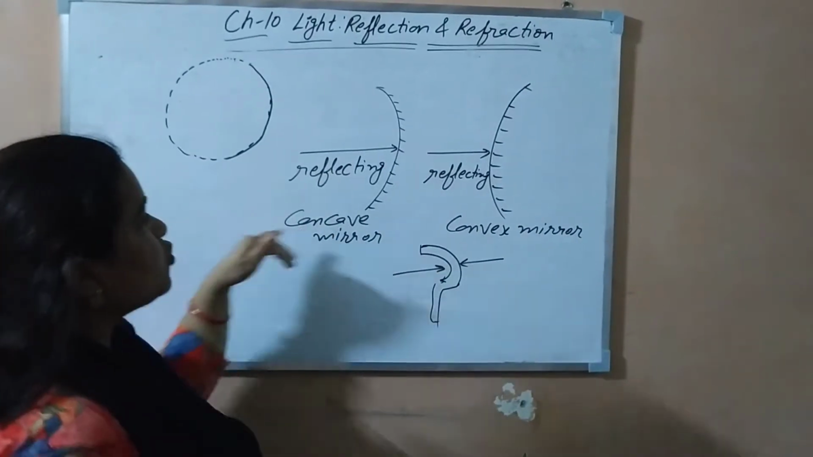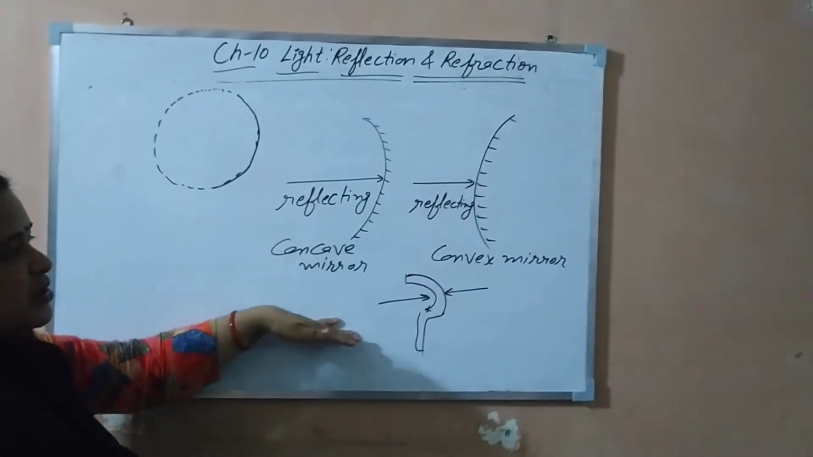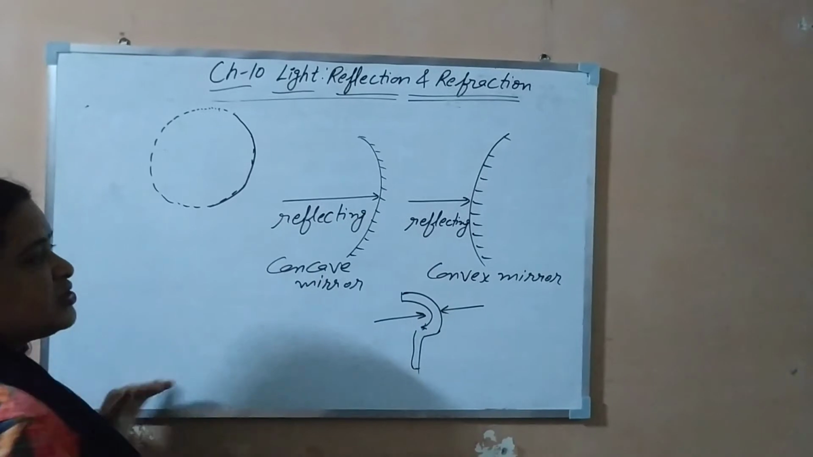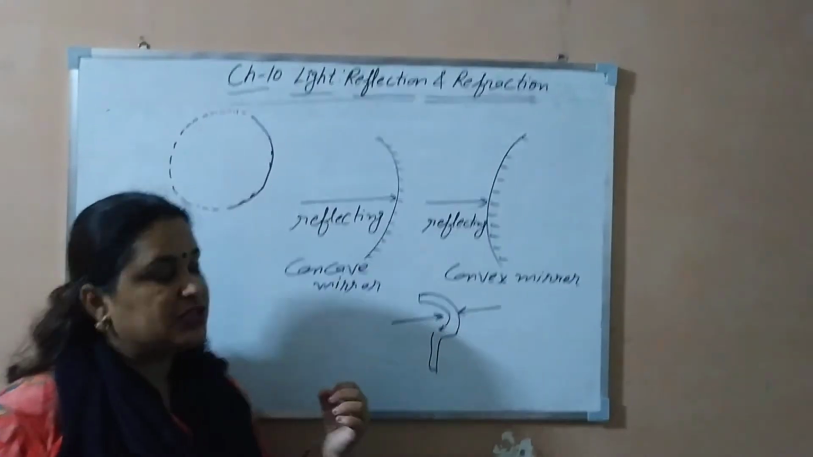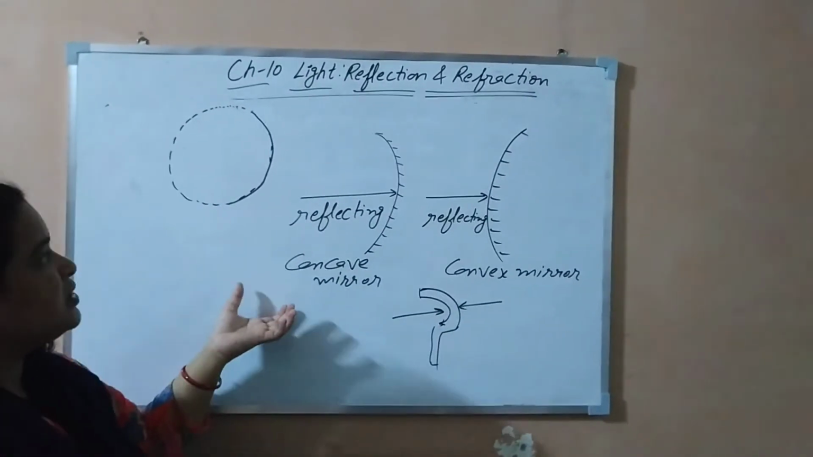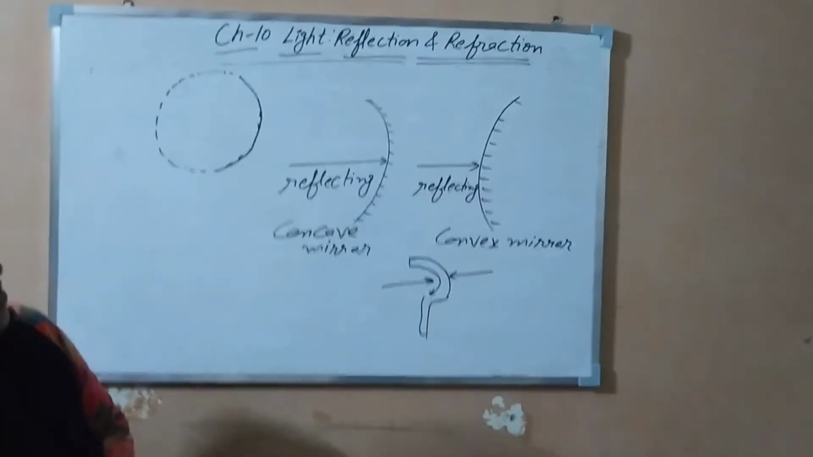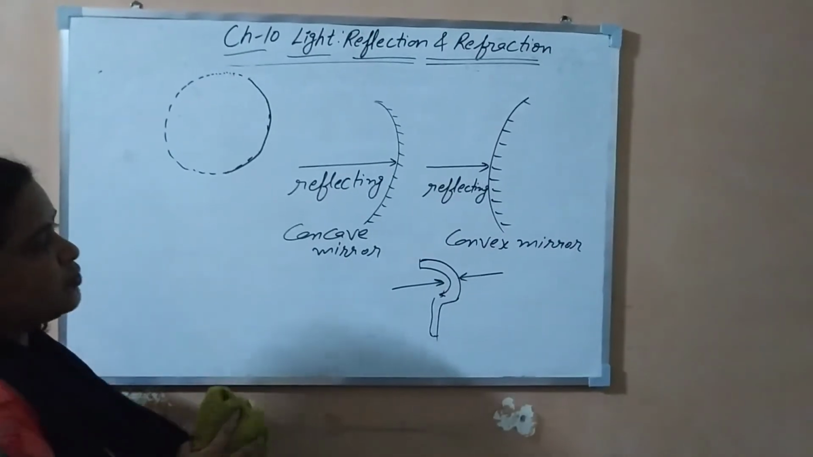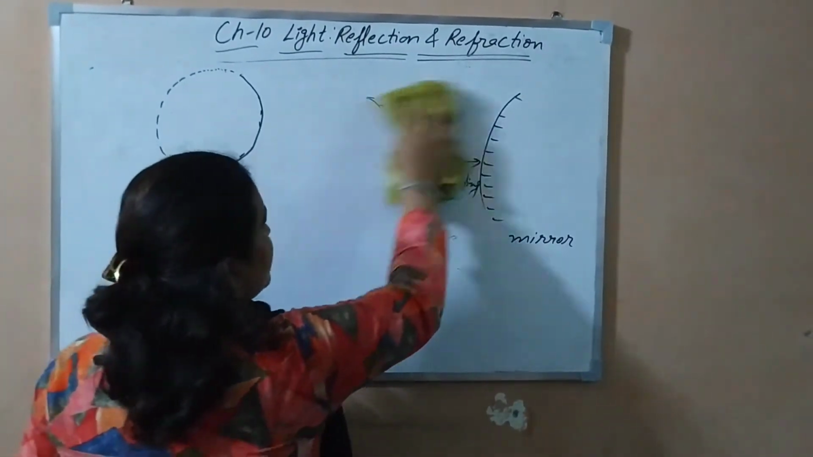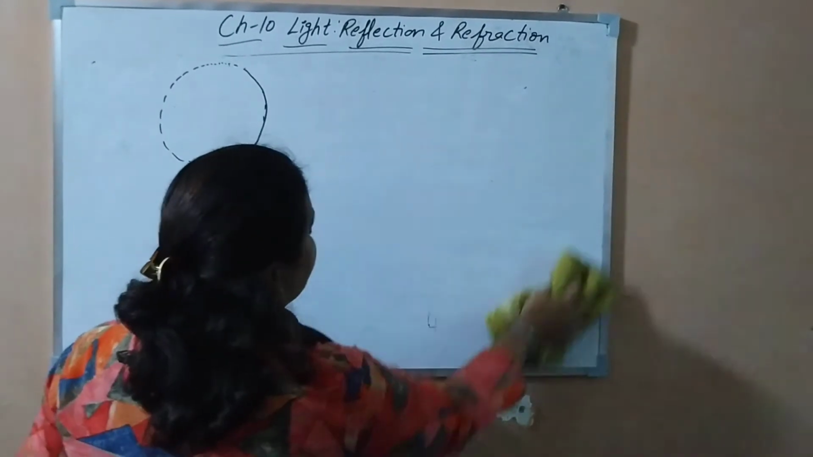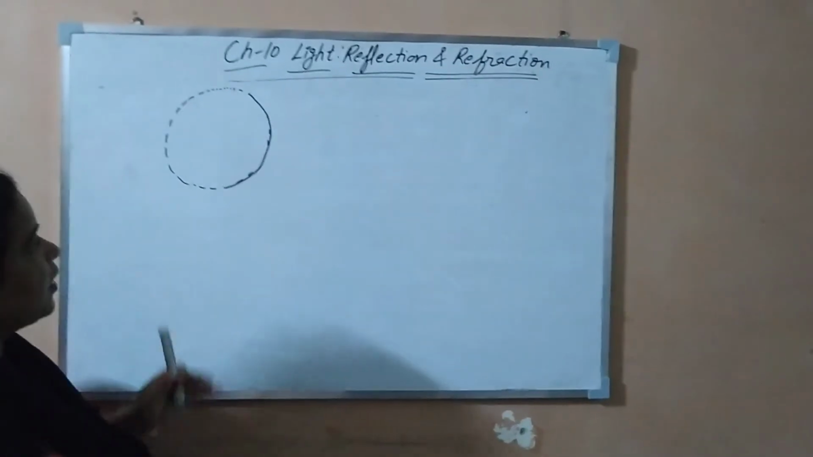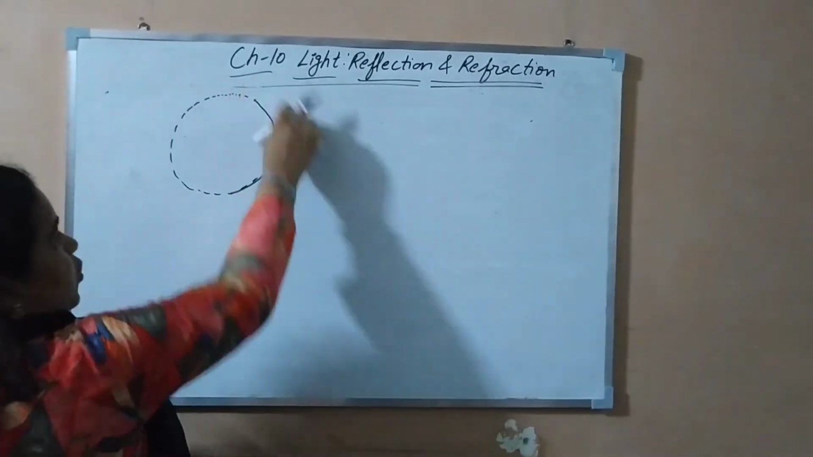So we have two spherical mirrors. Why are they spherical mirrors? Because the mirrors whose reflecting surfaces are spherical in shape are known as spherical mirrors. Now let's go through a few terms related to these spherical mirrors. As you know, these mirrors are formed from a portion cut from a hollow sphere.